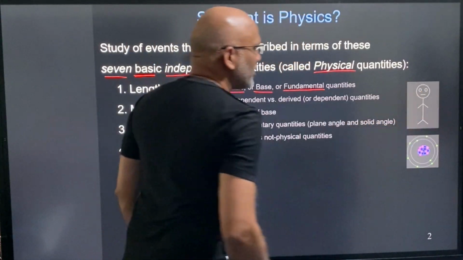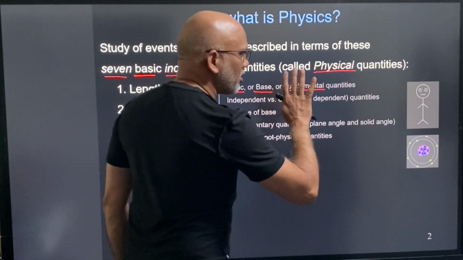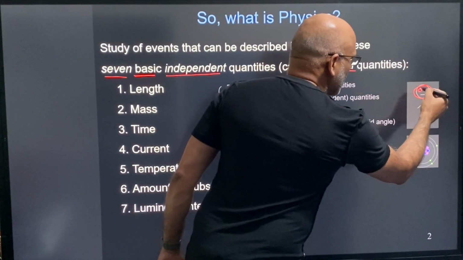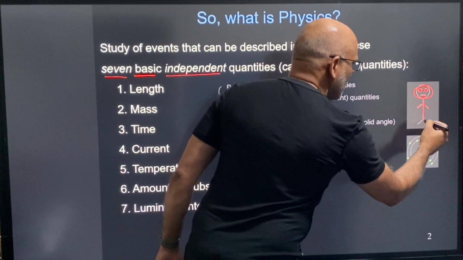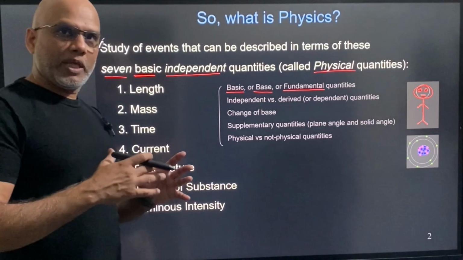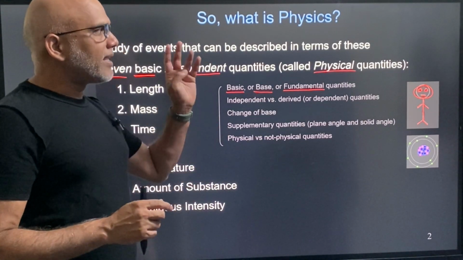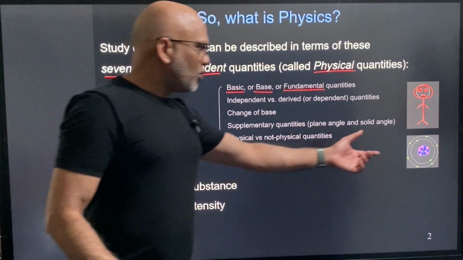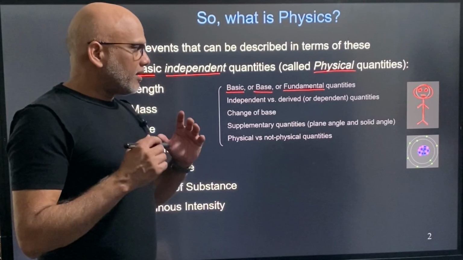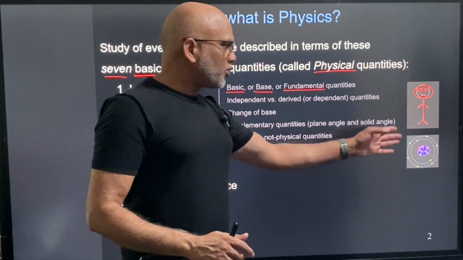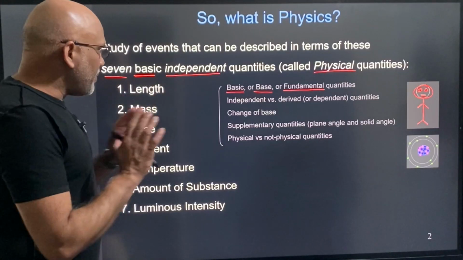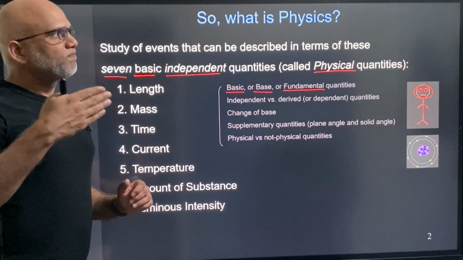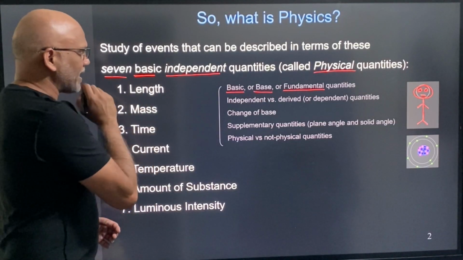Here I have the line drawing of a person. So what are the basic elements that make that drawing? We see some circles and some lines. So this whole drawing can be made with circles and lines. So circles and lines are the basic elements that make that drawing. Similarly, if you look at an atom, the basic elements of an atom are neutrons, protons, and electrons. Similarly, these are the basic quantities which help us study physics. So that's basically the meaning of basic.